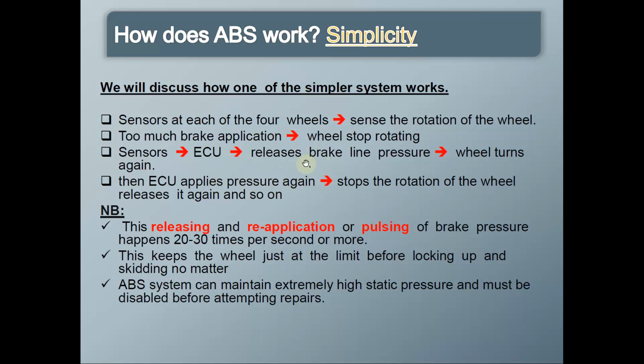So only intermittent locking of wheels will take place, which will avoid the wheels from getting completely locked up and thereby prevent skidding. This releasing and reapplication of pressure will happen 20 to 30 times per second.